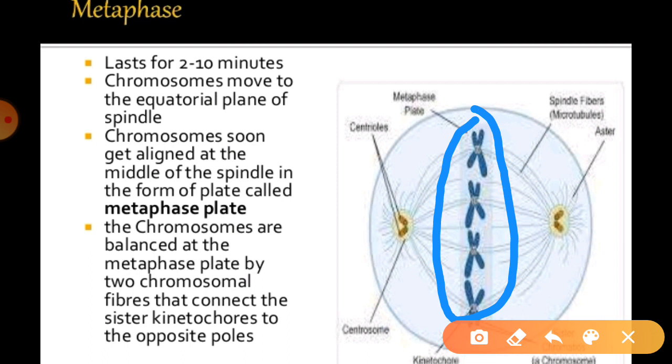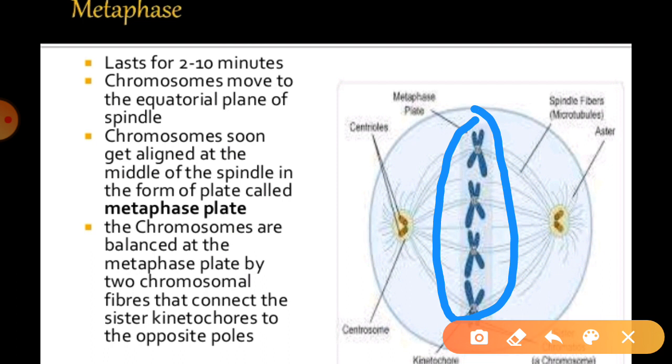Means this stage is very important because in this particular stage, all the chromosomes can be aligned at a particular line that is known as the equator position. Each chromosome at this stage is made up of two longitudinal threads, sister chromatids, held together at the centromere.